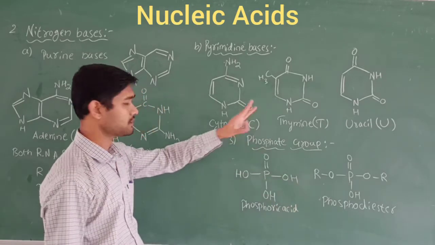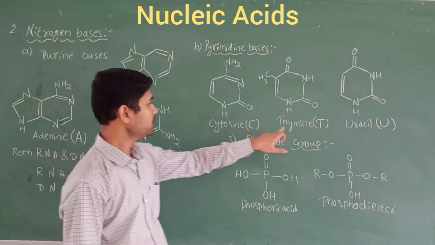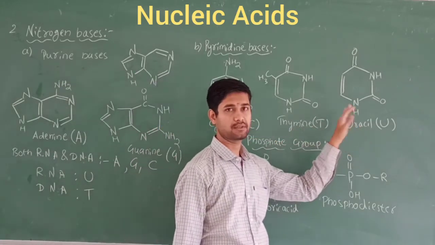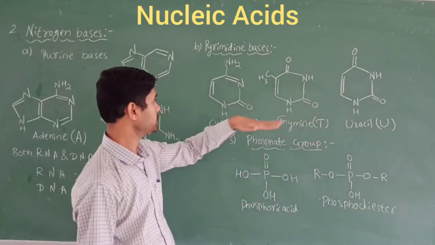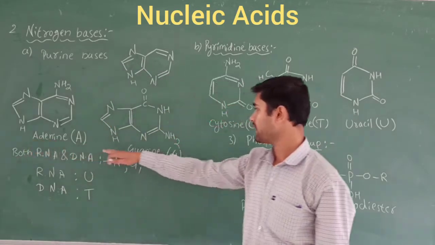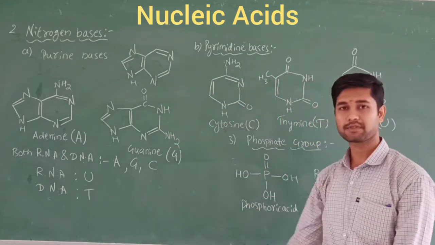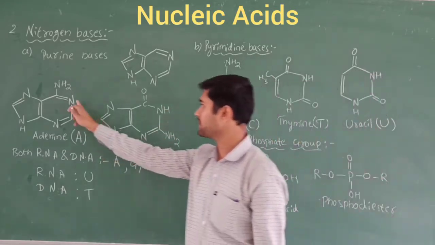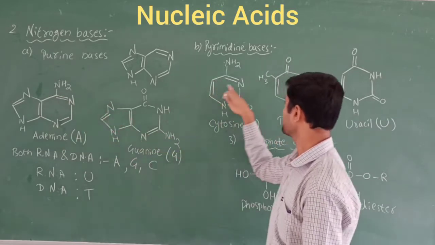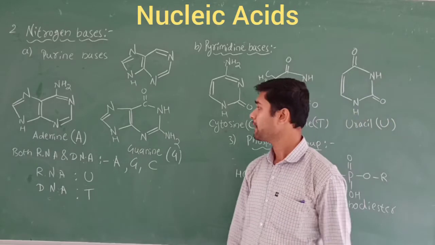In that one, there are three parameters: cytosine, thymine, and uracil, and their respective structures. So cytosine, thymine, uracil, and here adenine and guanine. Together we are going to call these the nitrogen bases. Why? Because everywhere nitrogen must be there, here also nitrogen will be there. That's why they are named nitrogen bases.